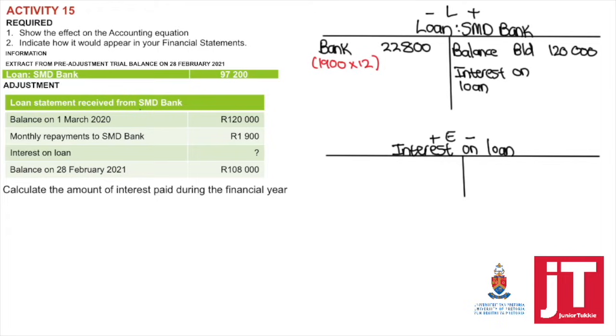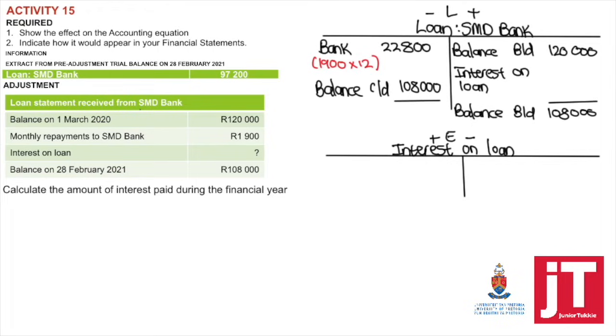We need to solve it. So now they provided me with the balance at the end, 108,000. Now interest on loan becomes the balancing figure. We take the debit side minus the credit side, and that equals the interest on loan.